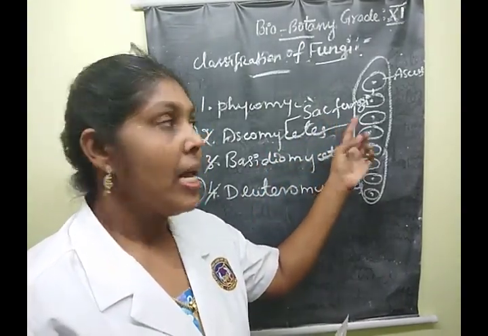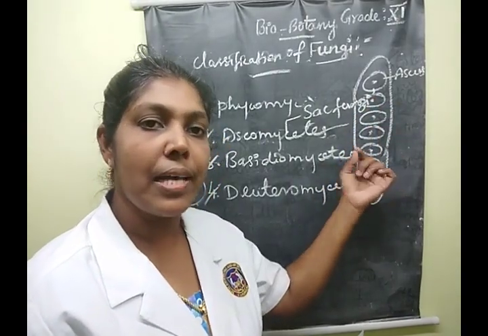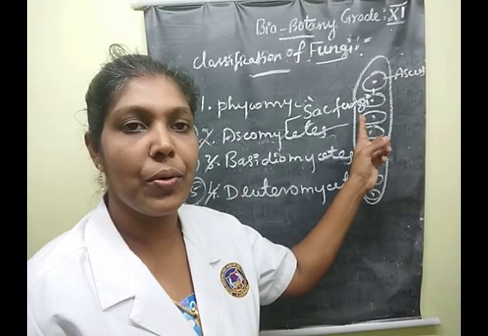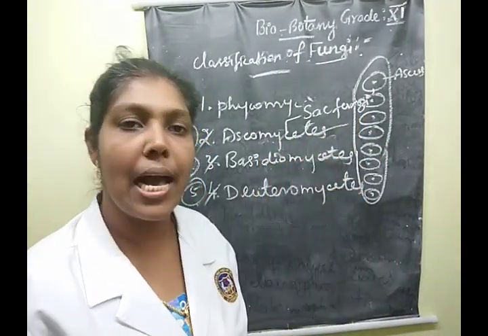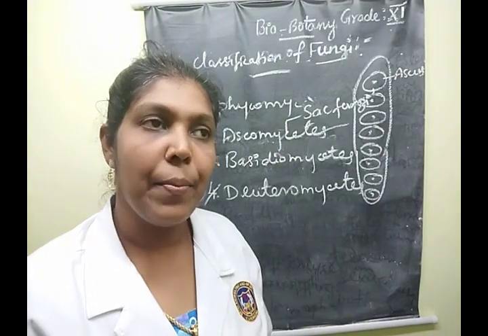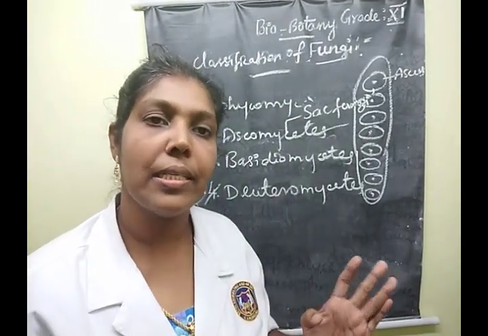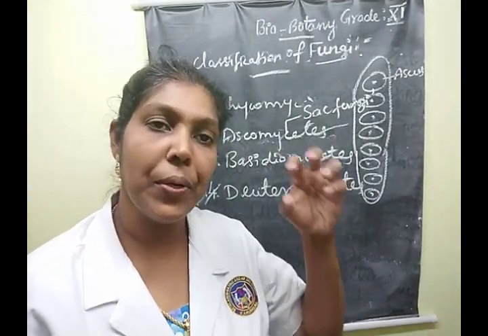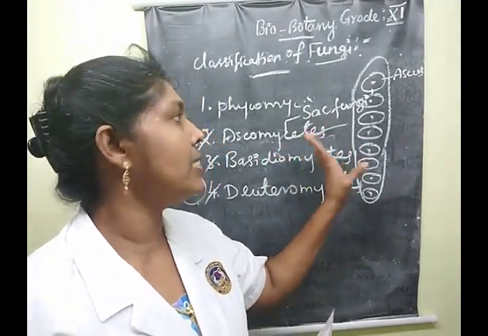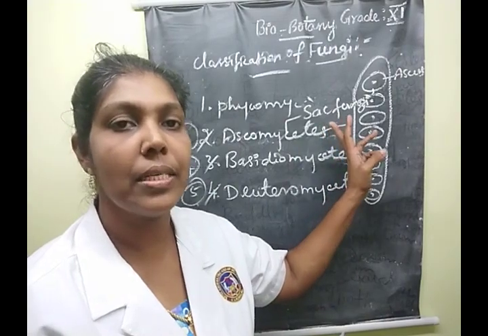Due to the presence of asci in this group, the Ascomycetes class is known as sac fungi. Clear, children? Due to the presence of asci, the Ascomycetes class is called sac fungi.